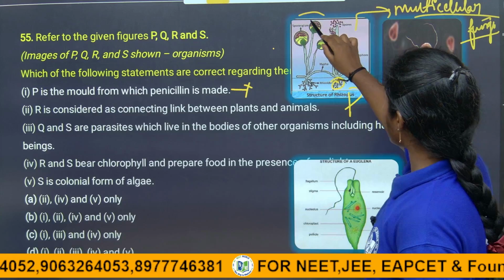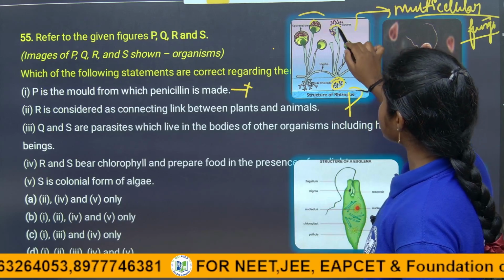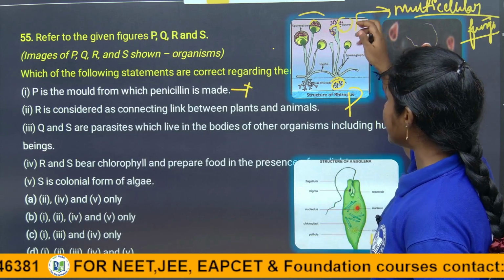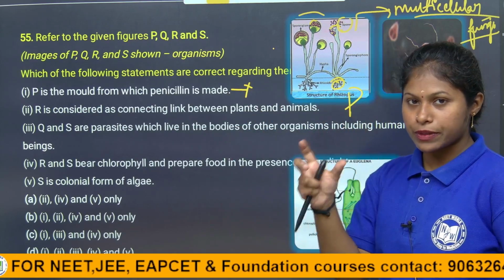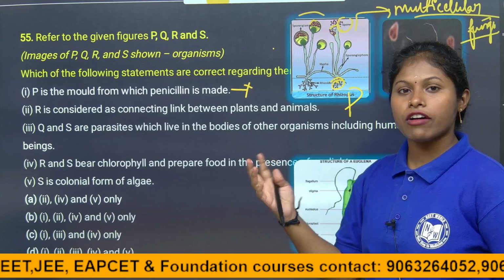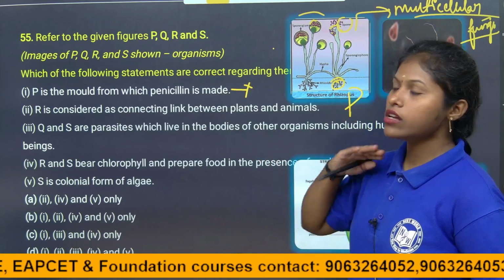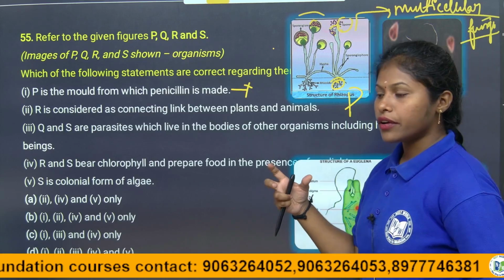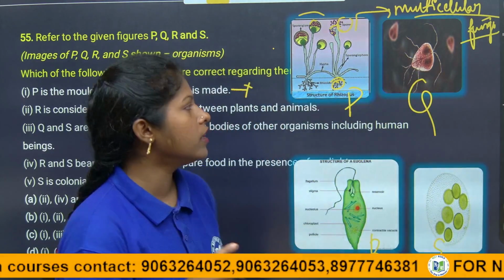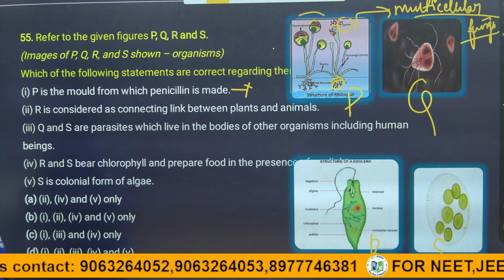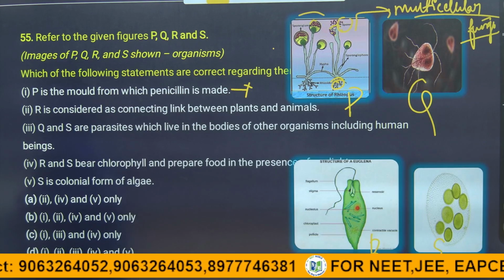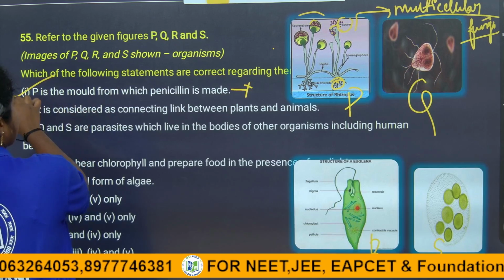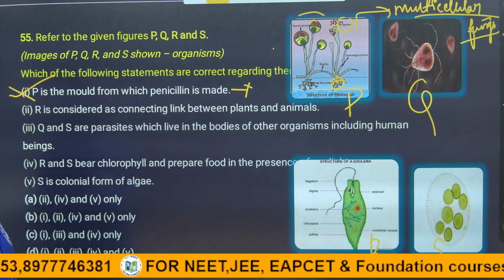So here it is a sporangia. When the sporangia burst, the seed-like structures are called spores. When the sporangia burst, they are dispersed in the ground, and under favorable conditions they again give rise to the mold. They are also called bakery nuisance because they mostly grow in bakery areas, on loaves of bread and cake. So the first statement is absolutely wrong because P is the mold which cannot be found by the penicillium.